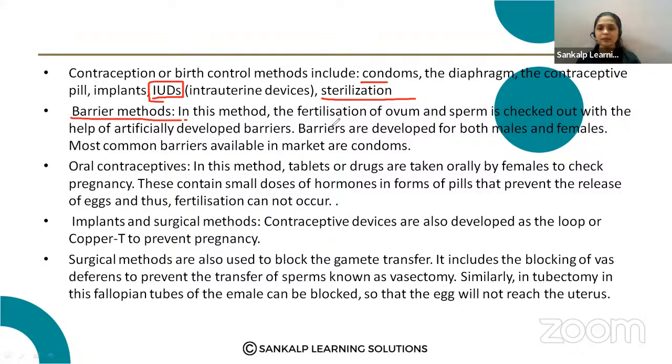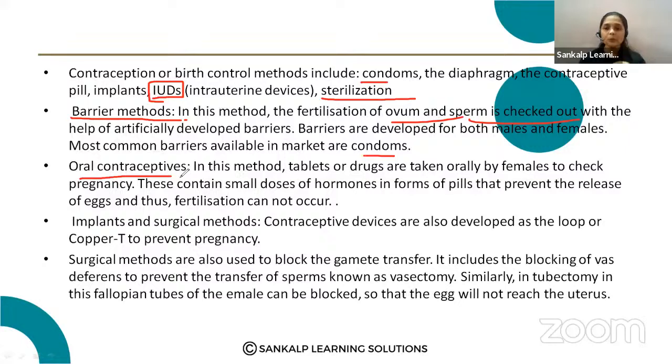In this method, there is no fusion of ovum and sperm because artificial barriers are used, that is nothing but the condom. So in this method, condoms are used as a barrier that prevents the fusion of sperm and ovum. And oral contraceptive means oral pills.